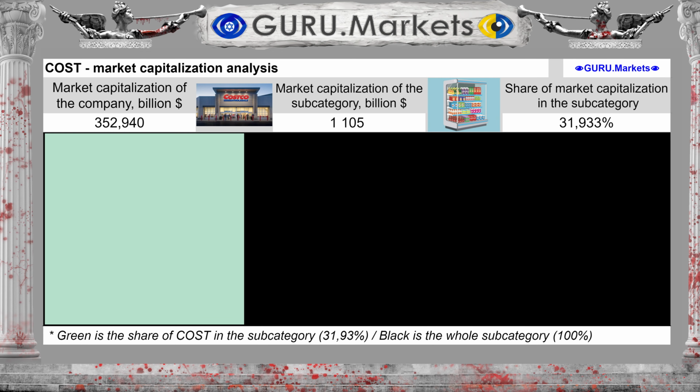So we're finally starting. Market capitalization of the organization Costco Wholesale Corp is valued at $352.94 billion. With a subcategory capitalization of $1,105 billion, Costco Wholesale Corp accounts for a share of 31.933% and is one of the leaders in the subcategory.